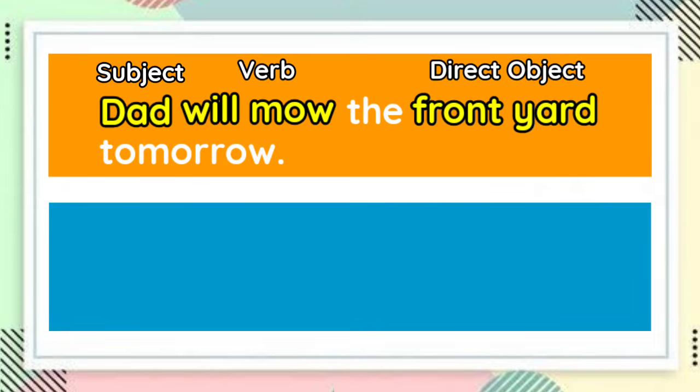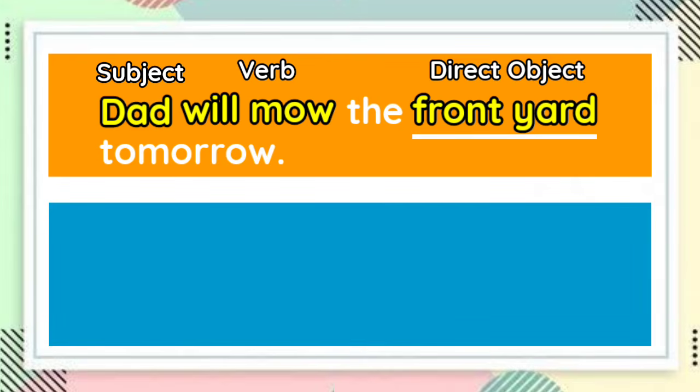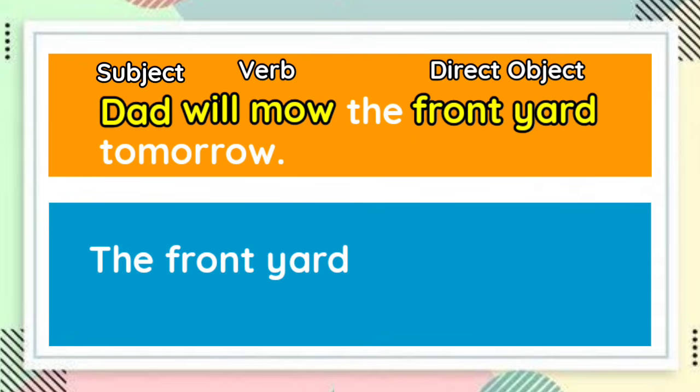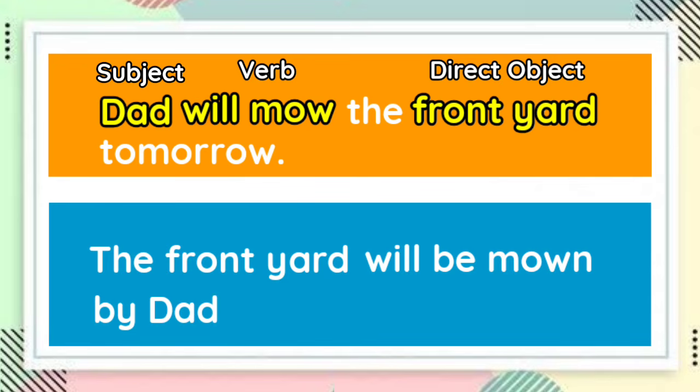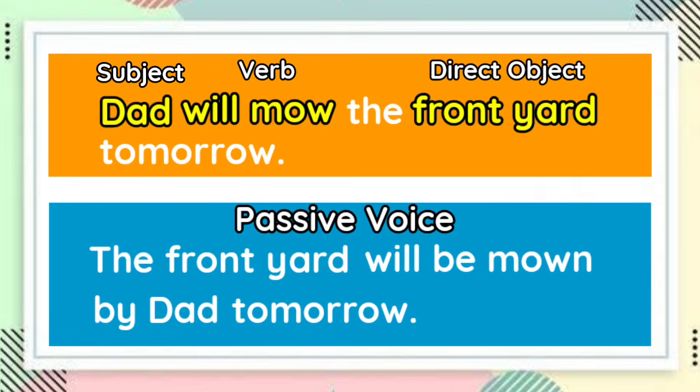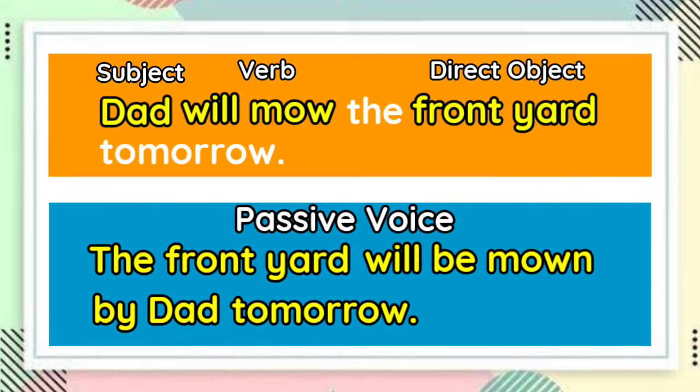So, for its passive form, we need to write the direct object first, the front yard, and then the verb will be plus the past participle of mow, which is mown, and then the subject in the active voice with the preposition by, and then the remaining word, which is tomorrow. So the answer is, the front yard will be mown by Dad tomorrow.